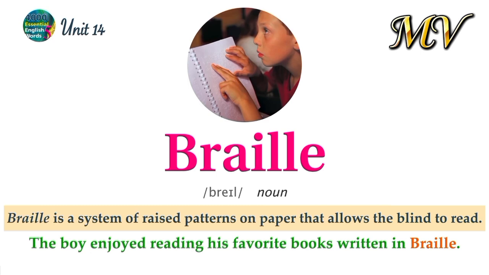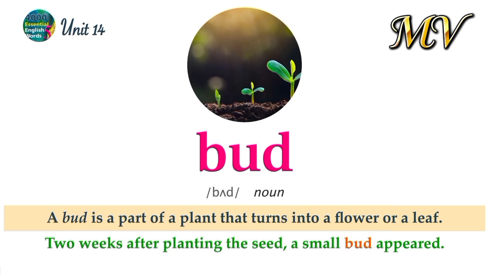Braille. Braille is a system of raised patterns on paper that allows the blind to read. The boy enjoyed reading his favorite books written in Braille. Bud. A bud is a part of a plant that turns into a flower or a leaf. 2 weeks after planting the seed, a small bud appeared.